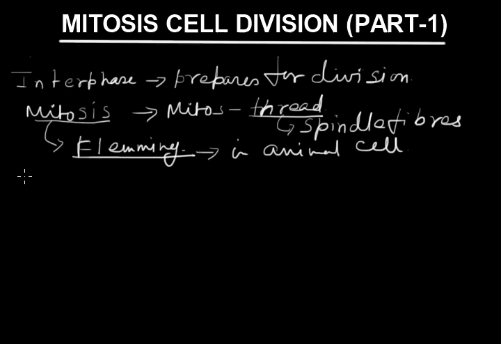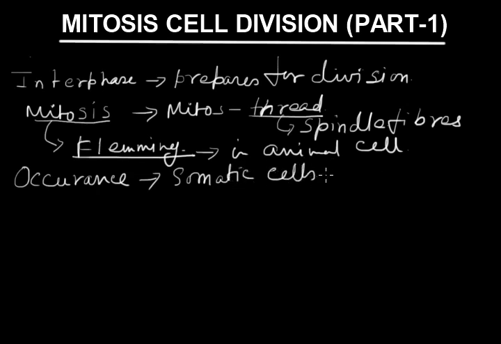Let's come to the point, occurrence of mitosis. Where does mitosis actually occur? We know mitosis generally occurs in somatic cells, which may be diploid or haploid. But in addition to somatic cells, mitosis can also occur in germ cells.